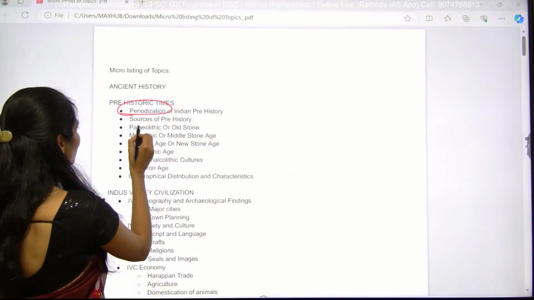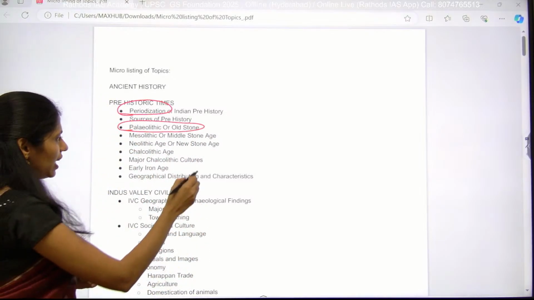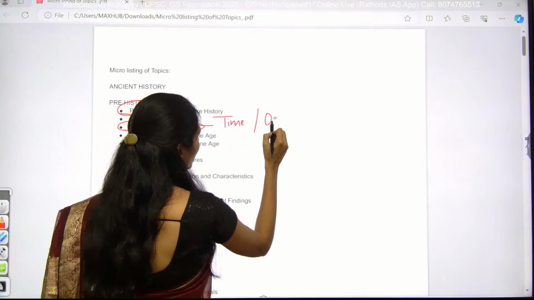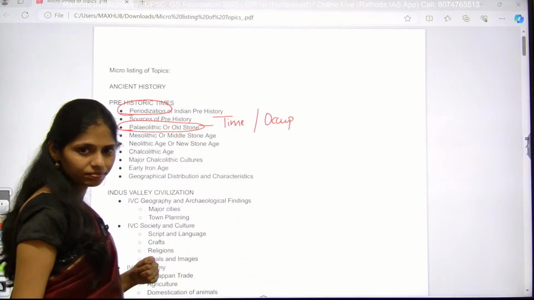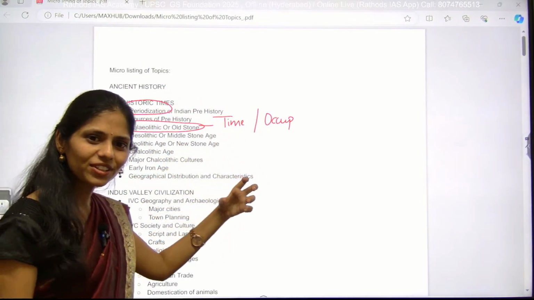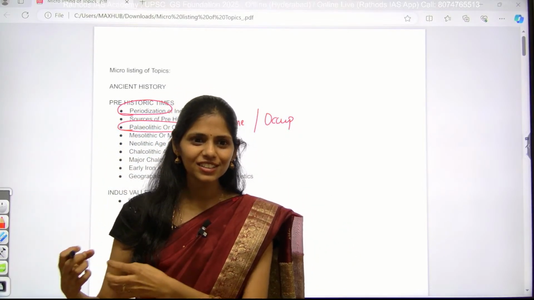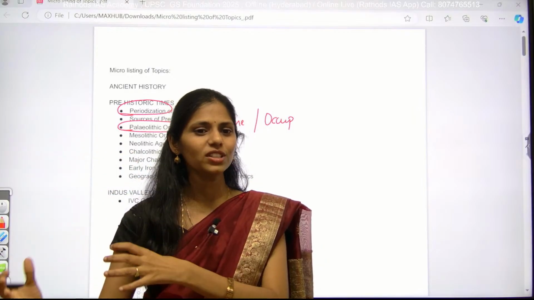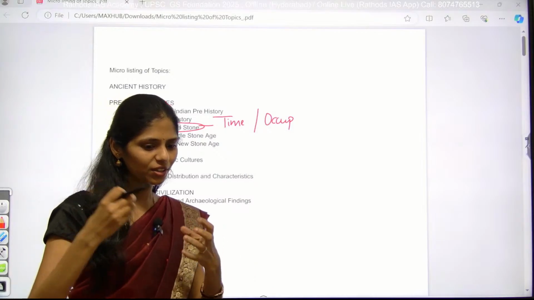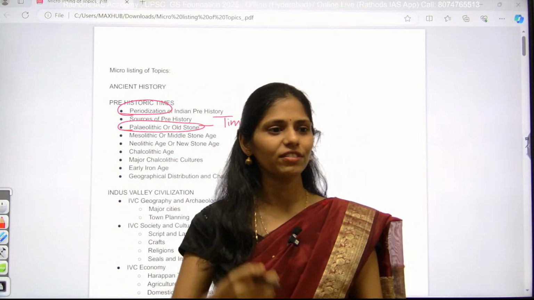So first one is you have to know Paleolithic or Old Stone Age. During this time you have to know especially the year, and next the occupation of people. If you know the occupation, then as you move on, you can observe that early man adopted changes according to evolution, and he went to settled life. First he was a hunter-gatherer. Wherever he could get food, he would go there, kill the animals and have that food.